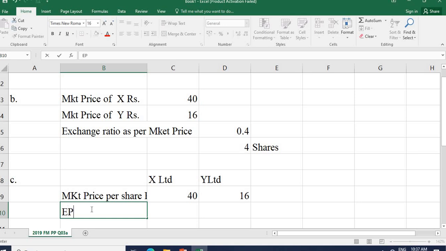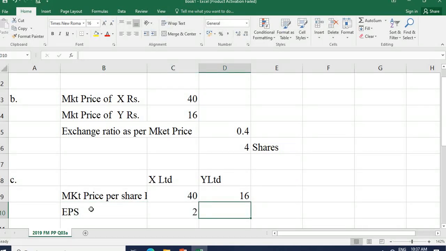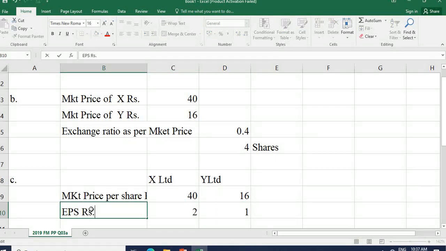Earning per share is also given: 2 and 1, also in rupees.